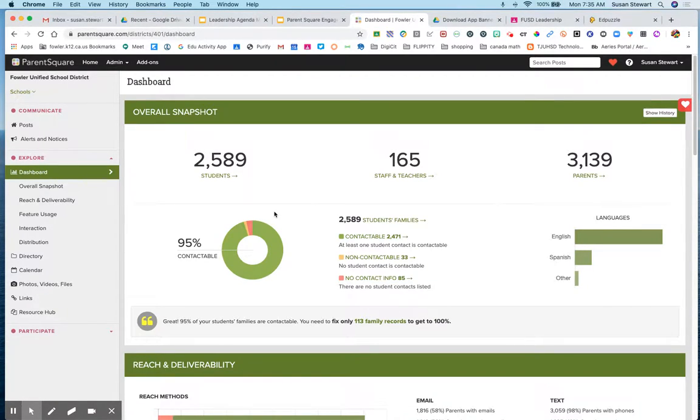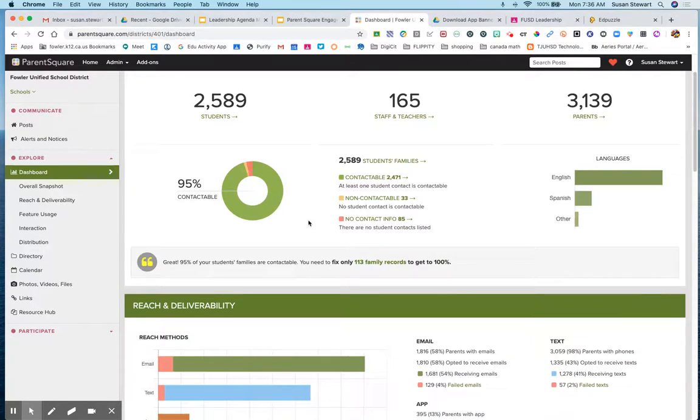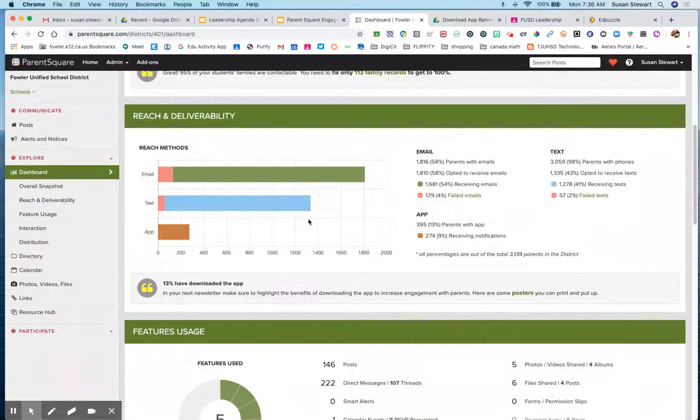There's a set of students whose primary caregiver is not a mother or father, and Parent Square is struggling with that data. But Anthony is working with Parent Square to get that information transferred over from Aries in the appropriate way. As I scroll through here, I can see some information about how our parents are connecting.